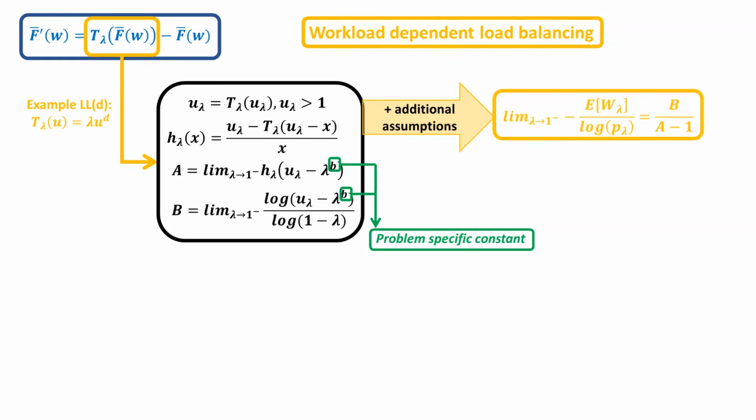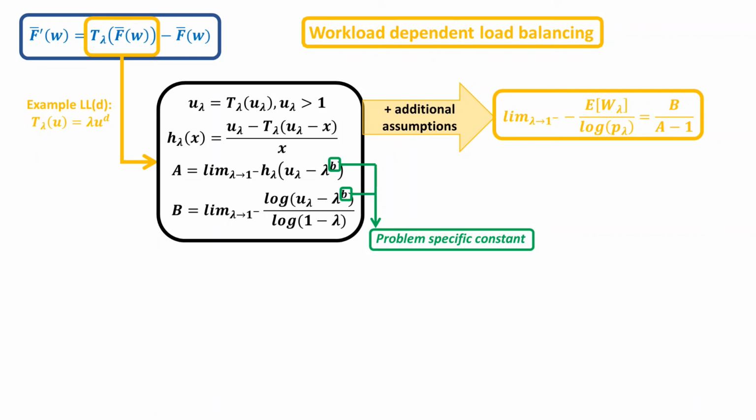We then require some additional technical assumptions, and from this we can compute the limiting value for lambda approaching 1. Computing these A and B values is generally quite easy. Therefore, we can easily conjecture a limiting value. However, proving these additional assumptions might prove to be challenging for certain models. For the case of lambda close to 0, one does not need to go through these steps, but all you really need to do is make a simple problem-specific proof.